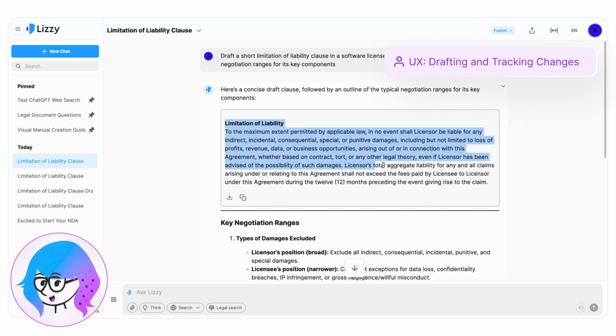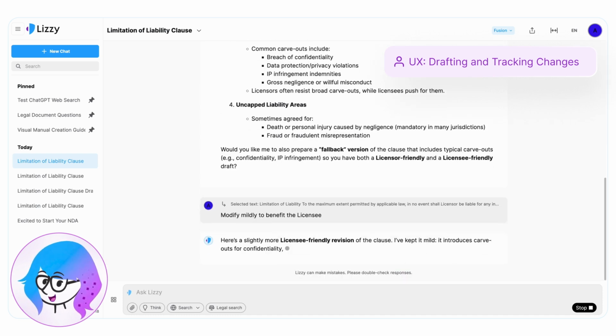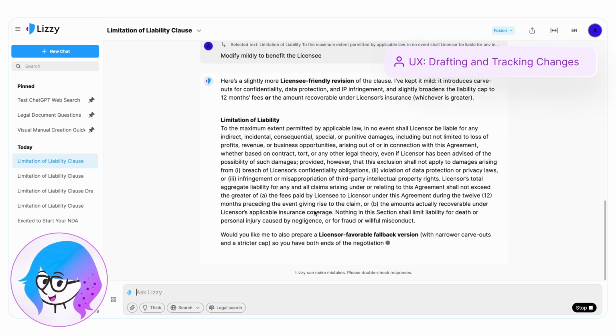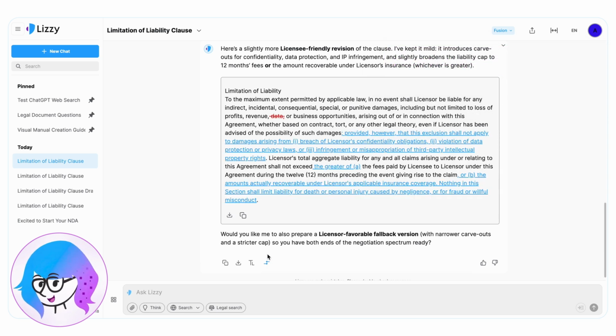Another example is tracked changes. We select some text and ask to modify it. Modify mildly to benefit the licensee. Lizzy will return a response with the changes marked. Typically, we legal professionals like to see edits presented this way.